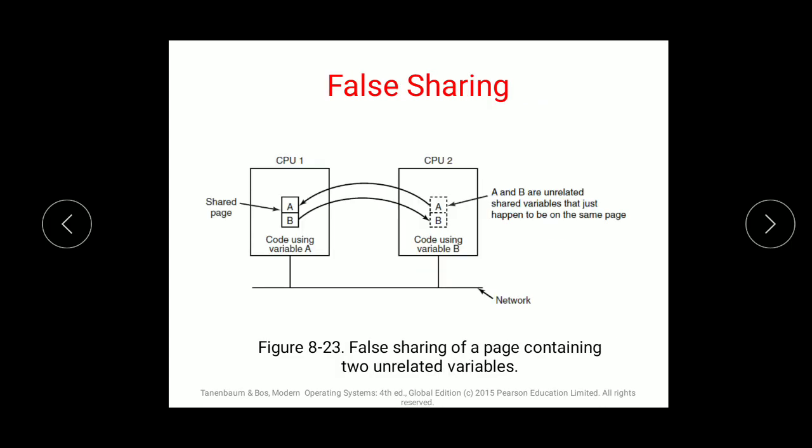Next is false sharing. What is false sharing? Basically false sharing is a concept of distributed systems only, and it occurs because we create a false copy so that our code variables can be used. So false sharing of a page containing 2 unrelated variables. False sharing can be done to show that there is a page, they complete their task, but actually that page is not available. And how do we do that false sharing? We'll see it.